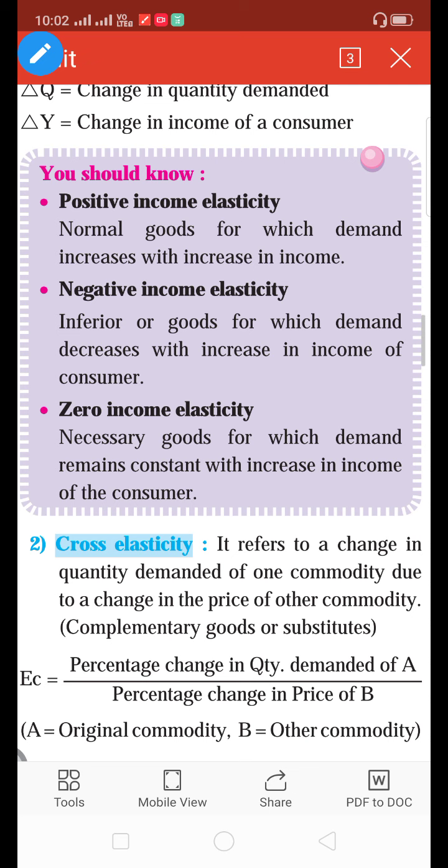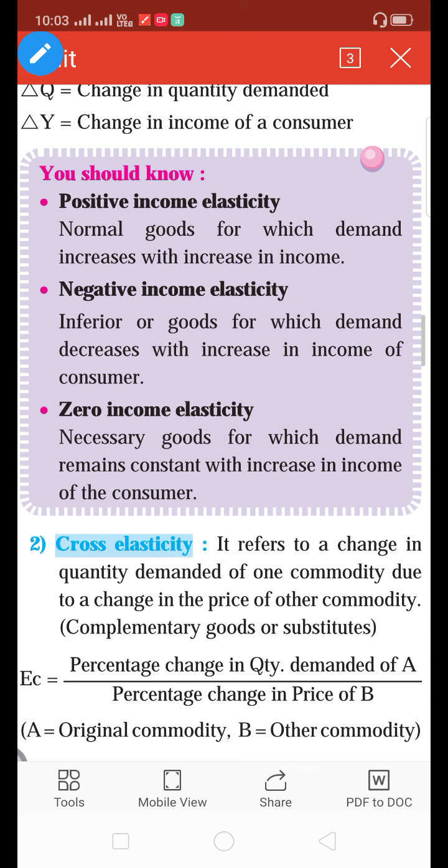Price elasticity of demand means demand changes only because of change in price and other factors remain constant. Yes, there are 5 types of price elasticity of demand: perfectly elastic, perfectly inelastic, unitary elastic, relatively elastic, and relatively inelastic. Okay, after that the second type is income elasticity of demand.